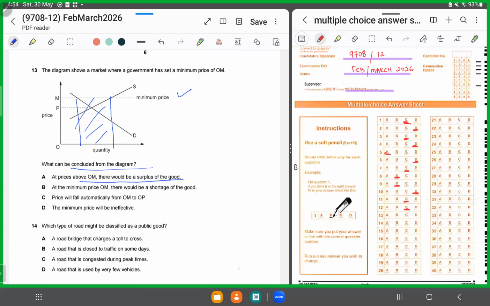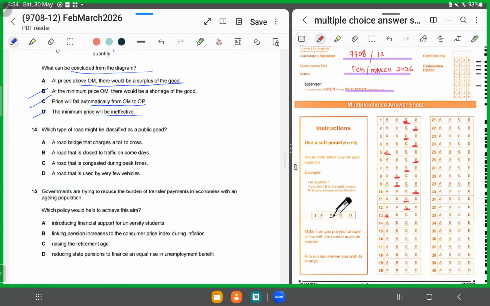At the minimum price OM, there would be a shortage of the good. No, there's not a shortage of the goods. So it's not B. C, price will automatically fall. Price will not fall because the government has set that price. The minimum price will be ineffective. No, the minimum price is not ineffective because it is set above the equilibrium. That's where it should be. So A is the correct answer for MCQ number 13. Moving forward, MCQ number 14. MCQ number 14 says